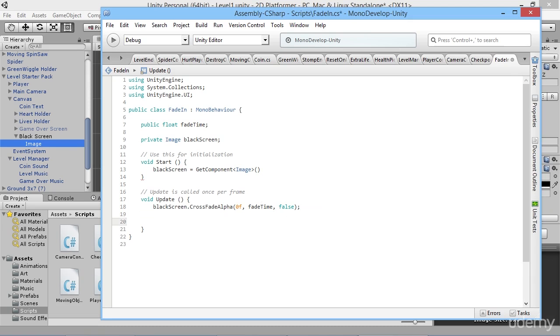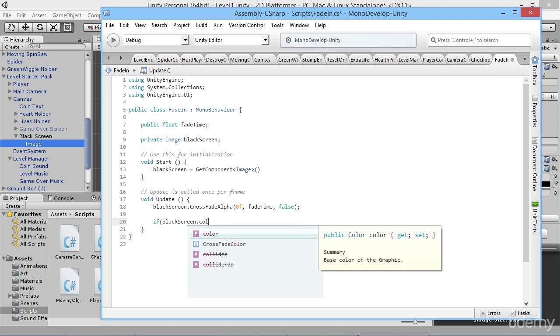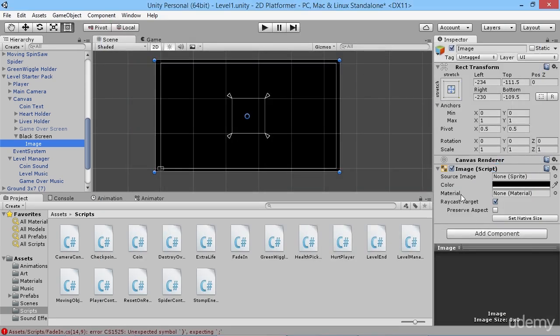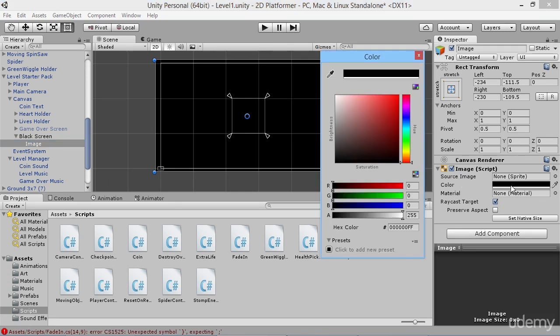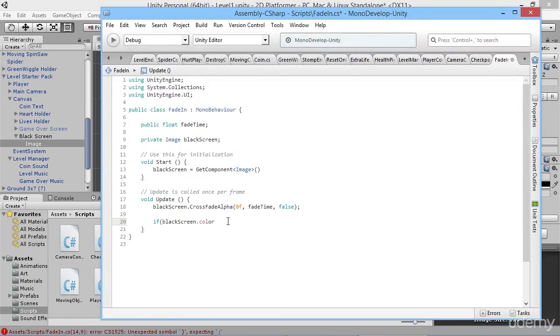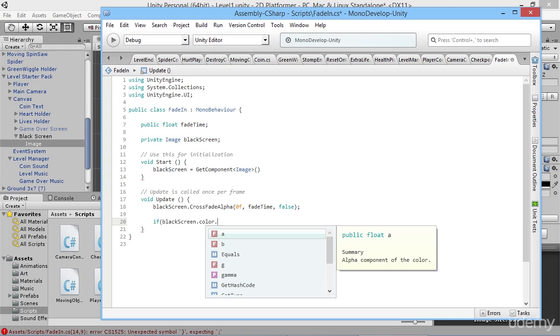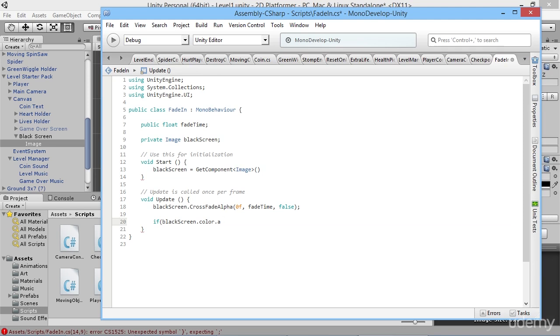So we can say, okay, if our black screen dot color, so just having a look back here, we have our black screen, we're talking about our image component here, so the color on that, we want to check if the color on that has gone down to 0 on the alpha channel. So black screen dot color, and instead of having to type alpha, we can just type A. It's kind of just a simple shortcut for it. So black screen dot color dot A, if that is equal to 0,